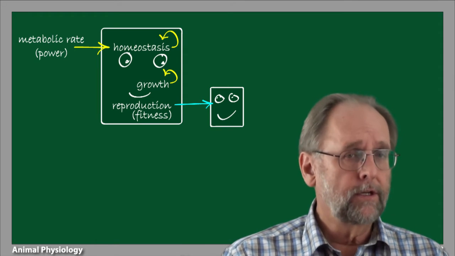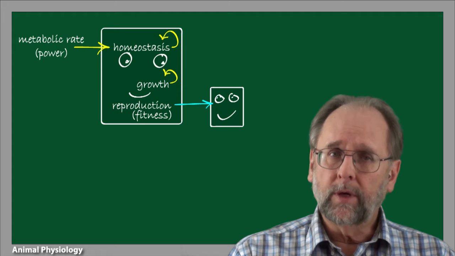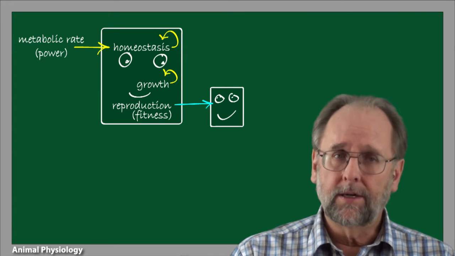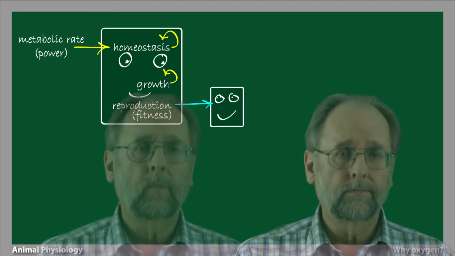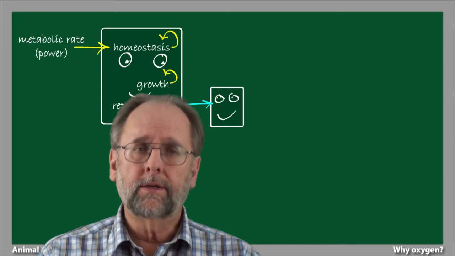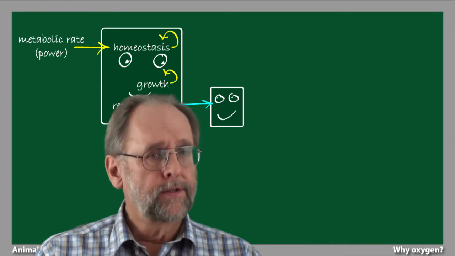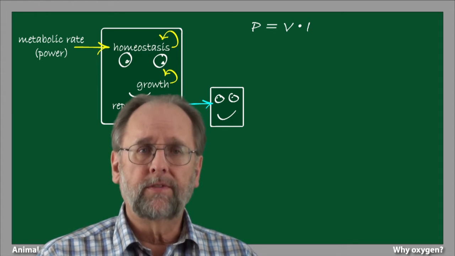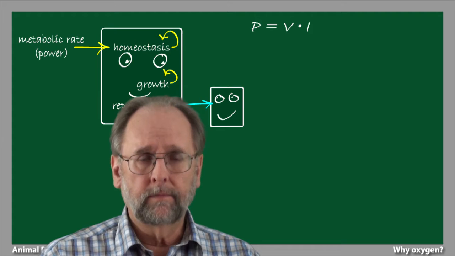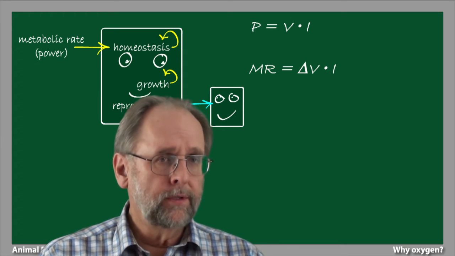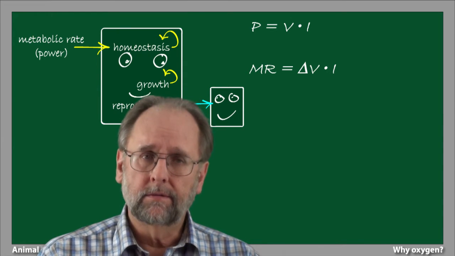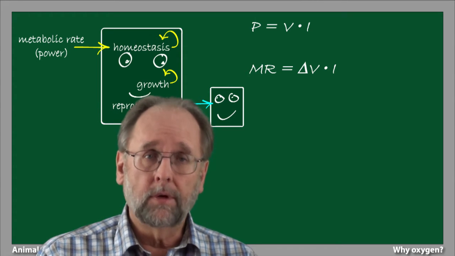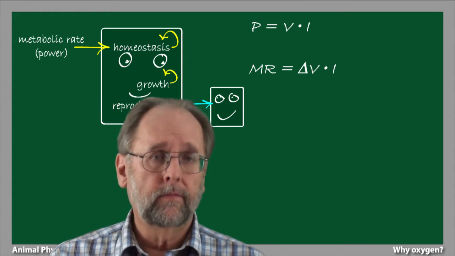So let's ask an interesting question. Can we derive a thermodynamics of evolutionary fitness? Here's how it might be possible. Let's start with an electrical analogy. There's a simple formula that lets us calculate power from the product of the voltage V and the current I. We can write a similar equation for the metabolic rate. Metabolic rate is equivalent to power. After all, both have units of watts.